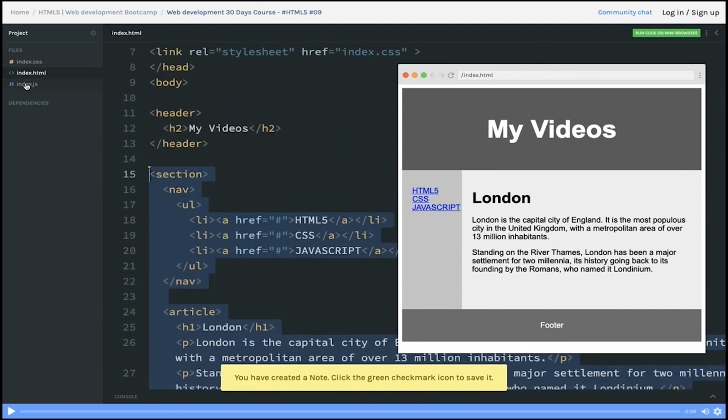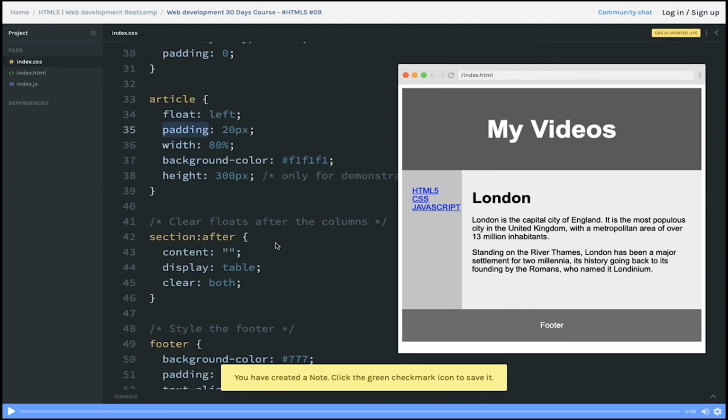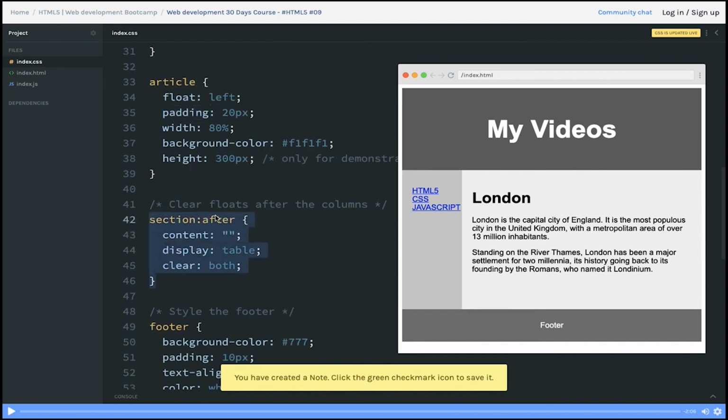After section I have to clear this float. So section colon after. Once the section is over, I need to just display table and clear both. This is required when you use float. In the latest modern styling, there are different ways.